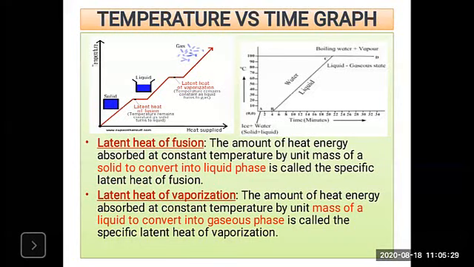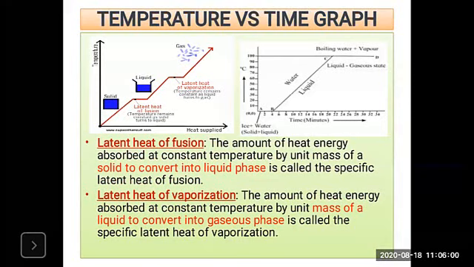Okay, so this energy is used up by the water, and here the kinetic energy does not increase, and the temperature remains constant, that is 100 degrees Celsius. So remember this, the water uses up that heat energy, the temperature remains constant, and the kinetic energy does not increase here. It breaks the bonds between the molecules of the liquid.